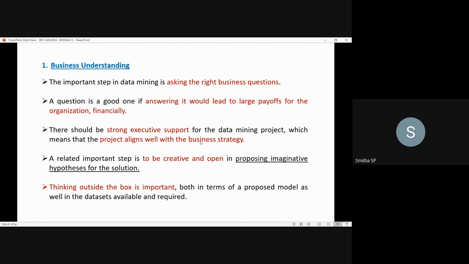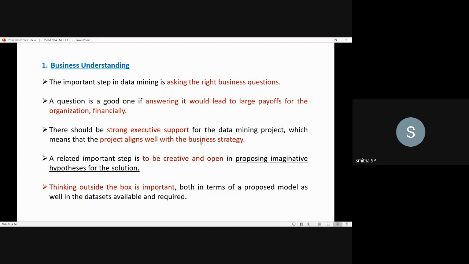One more supporting point to business understanding is why you should understand the business well: because it should have strong executive support. If you understand the business, then you can have strong executive support for the data mining project. What do you mean by strong executive support?